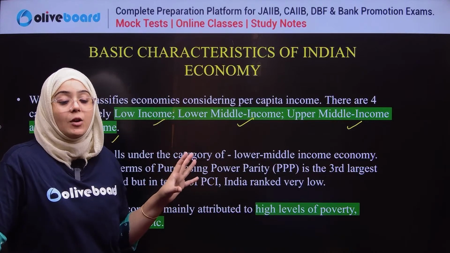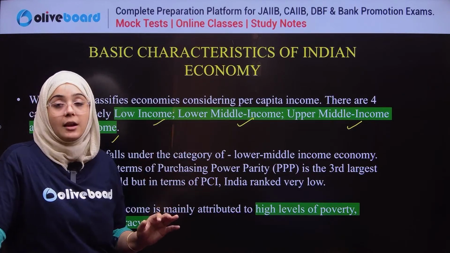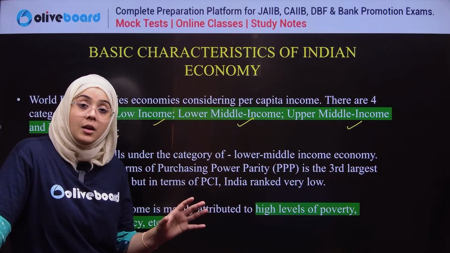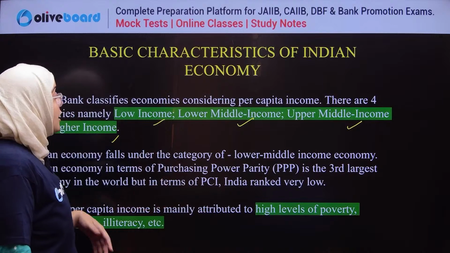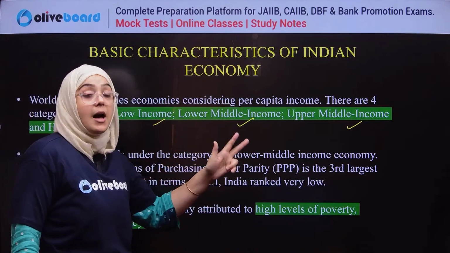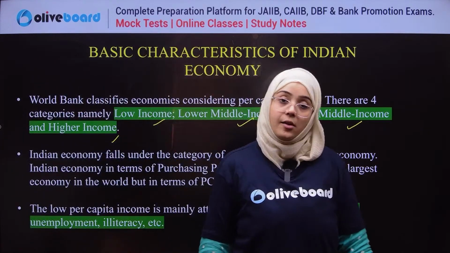All the economies in the world are put into these four categories according to their per capita income.